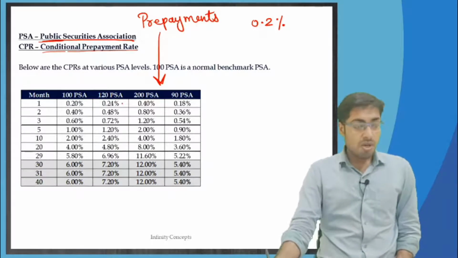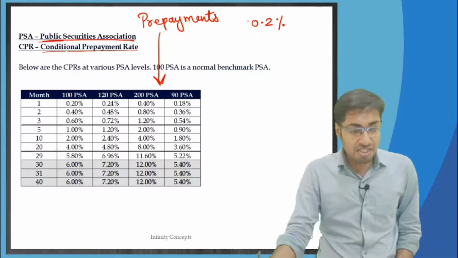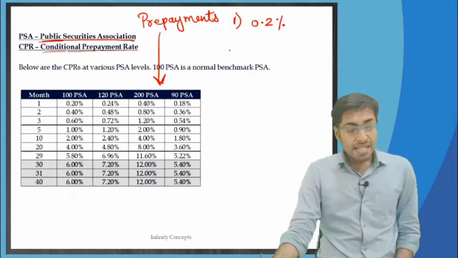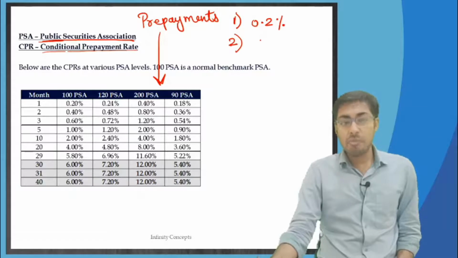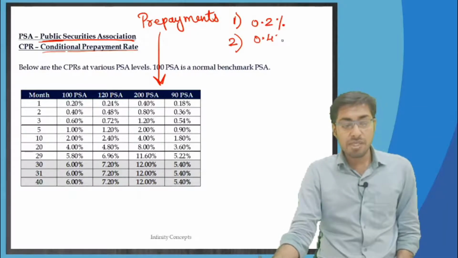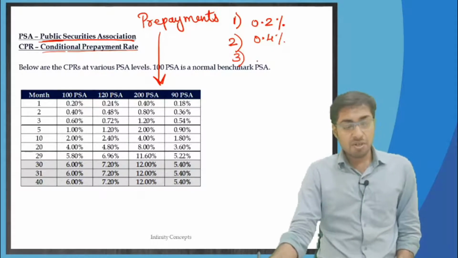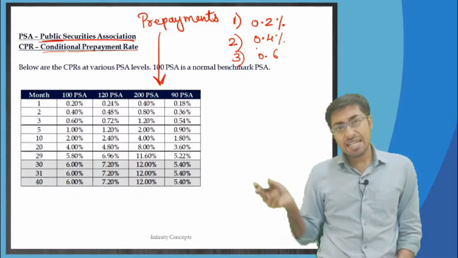So, PSA came out with the results that in the first month the prepayment will be 0.2%. In the second month the prepayment will be 2 multiplied by 0.2%, so it comes to 0.4%. In the third month the prepayment will be 3 multiplied by 0.2%, which is 0.6%, and it keeps on adding that 0.2%.